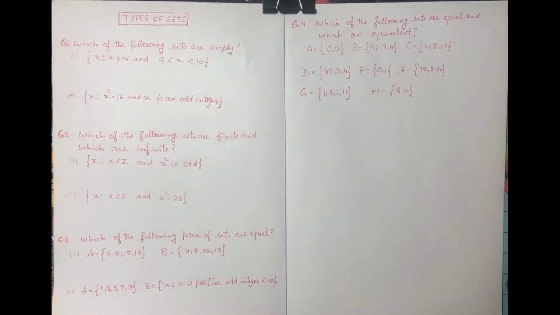Now we discuss some numericals on types of sets. First question is, which of the following sets are empty? So as per the definition we discussed, empty set is which has no element to satisfy its property.